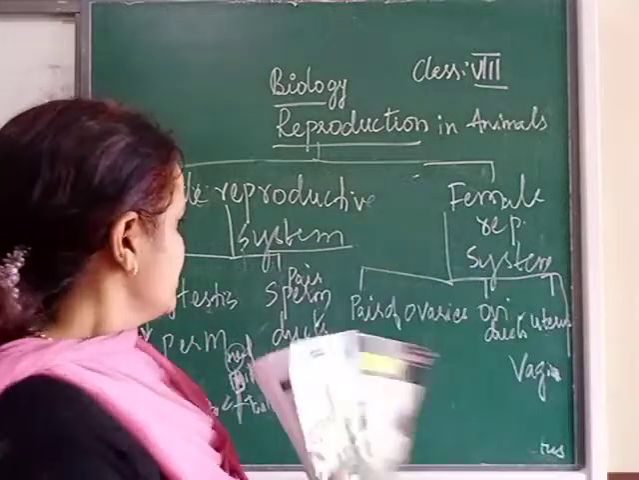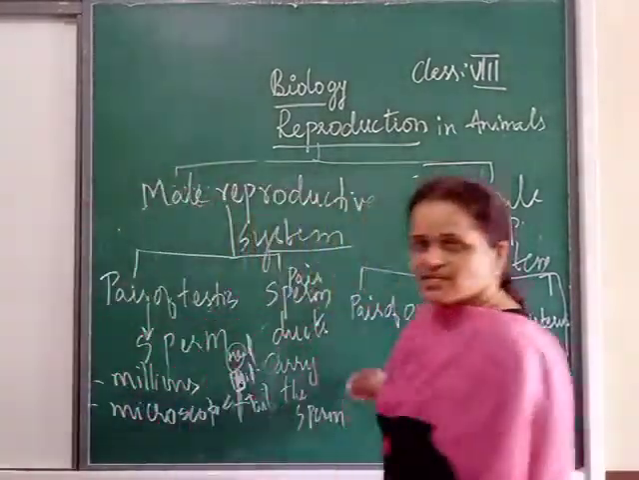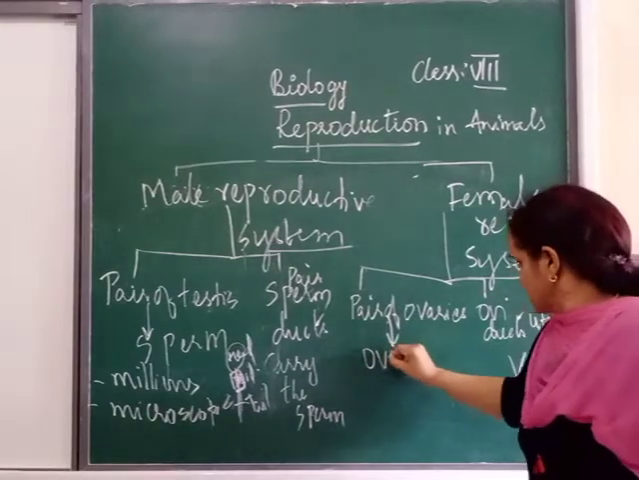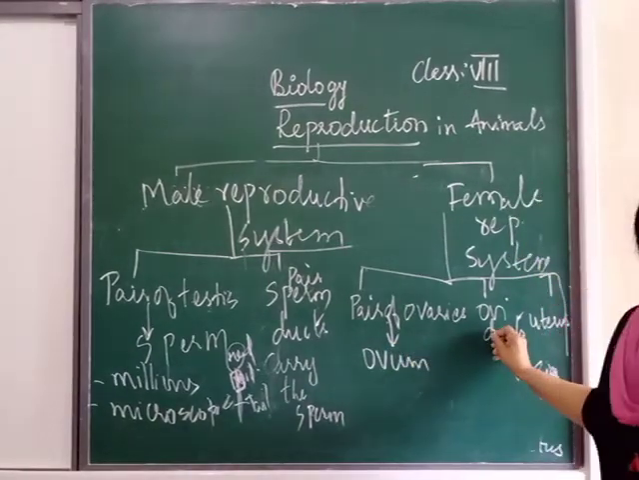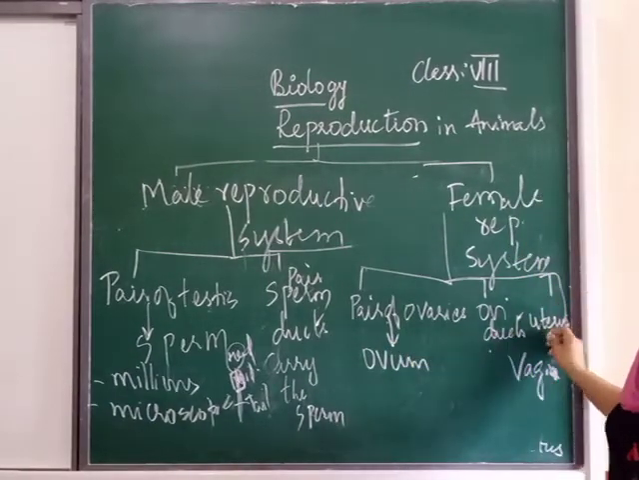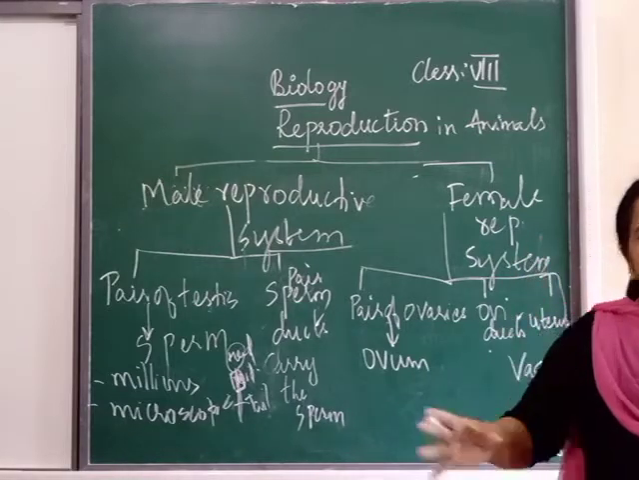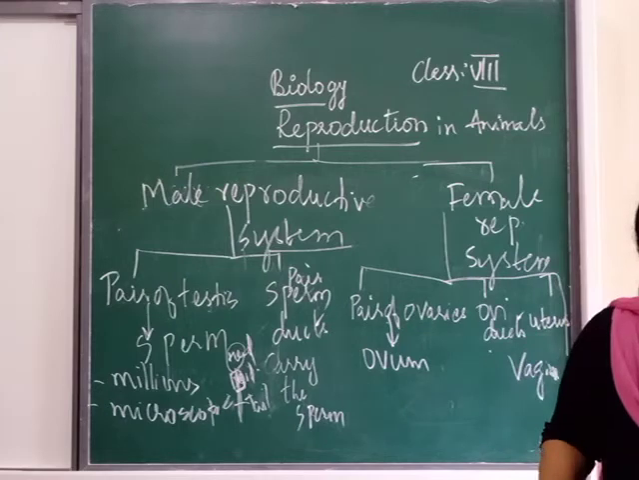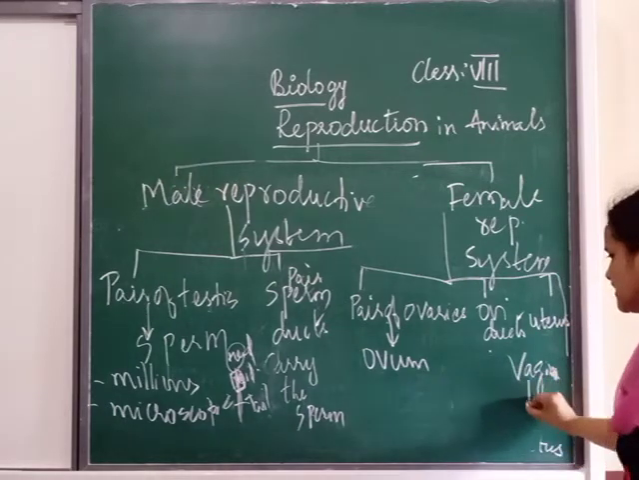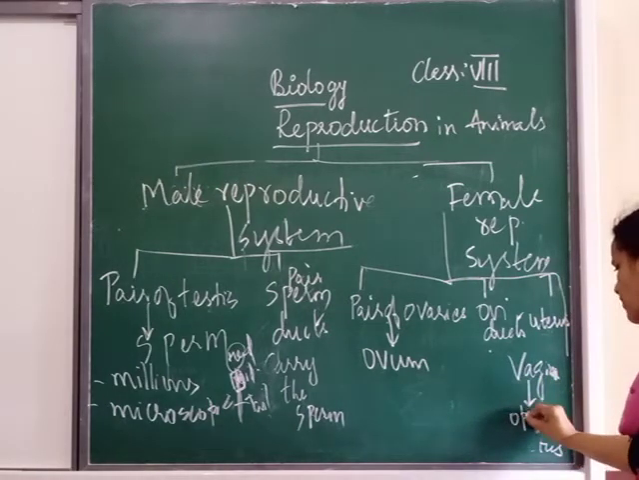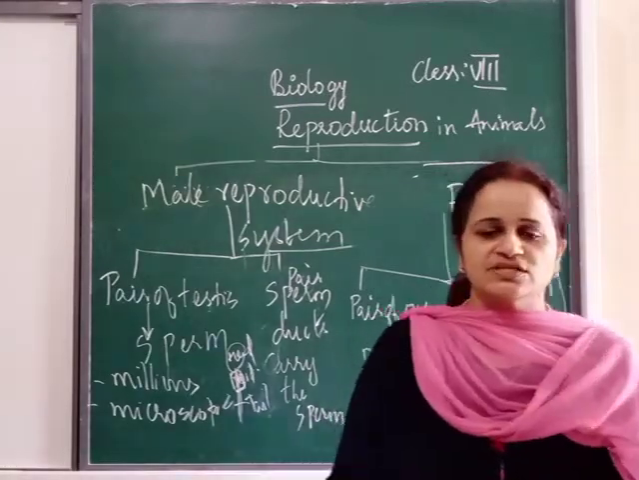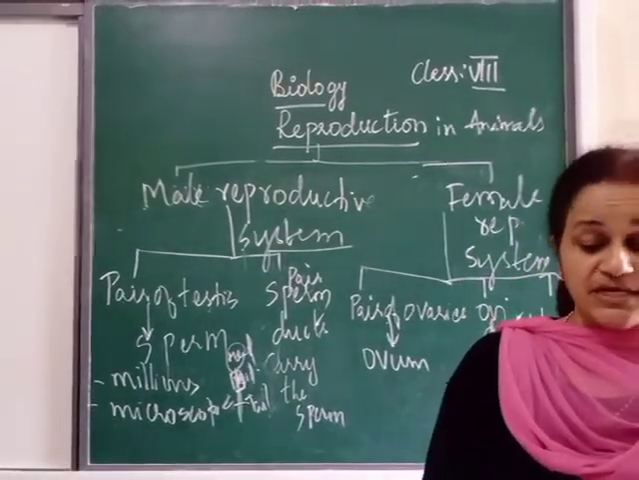Okay, so now the pair of ovaries. Ovaries produce what? Ovaries produce ovum. Oviducts carry the ovum. Uterus is the sac-like structure in which our zygote settles down. And vagina is the opening. Remember, it is the opening. Okay, so this is all about our sexual reproduction.